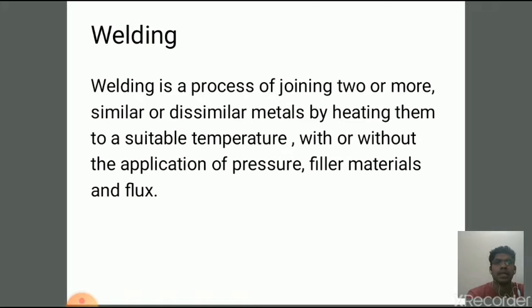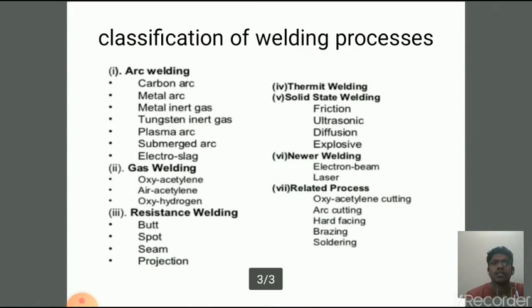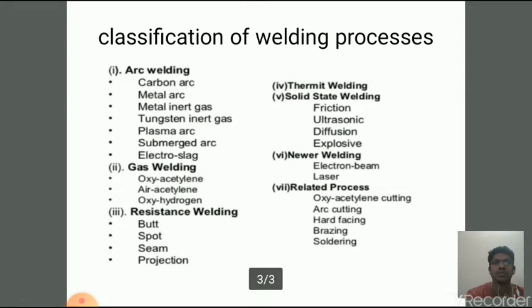The next slide is about the classification of welding process. So welding process can be classified on the basic technological criteria. Number one, with or without application of filler material, source of energy for the welding, arc and non-arc welding, fusion and pressure welding. So we will discuss one by one the classification of welding process. So let's start with the arc welding.